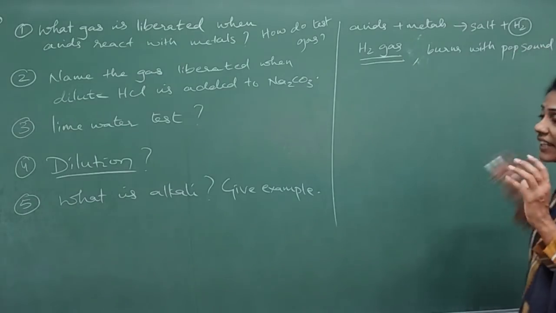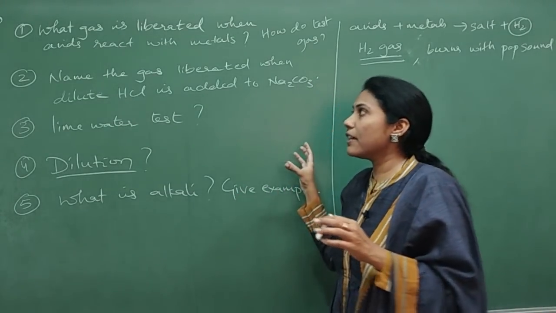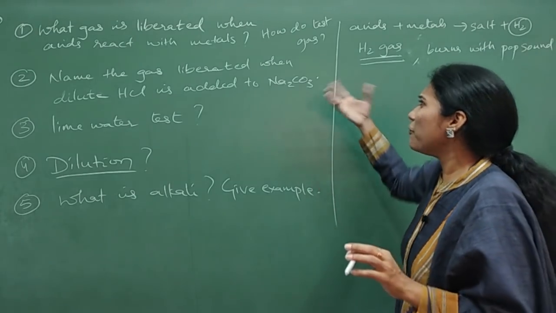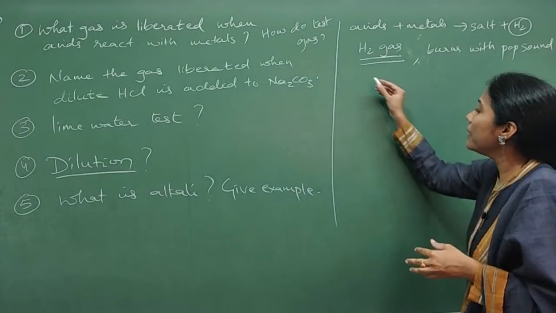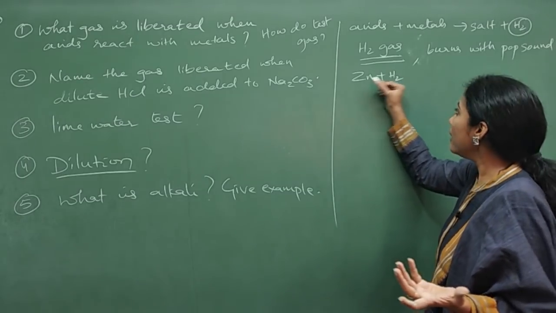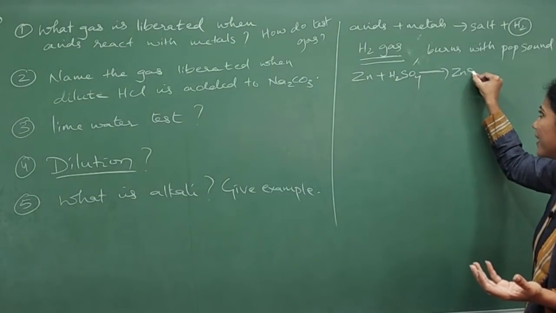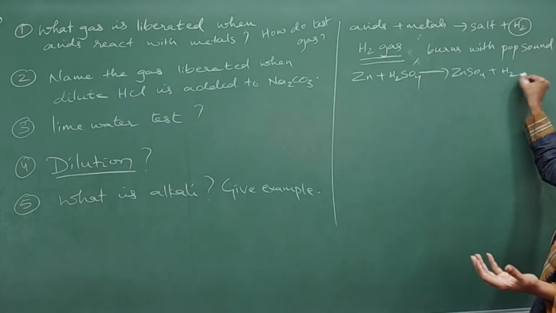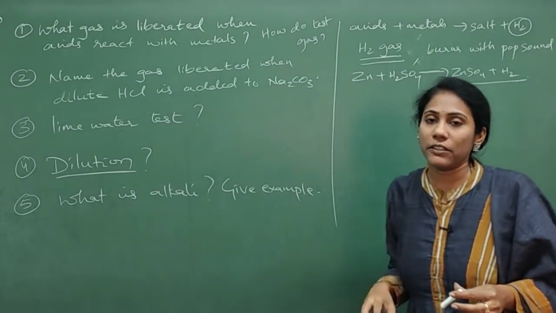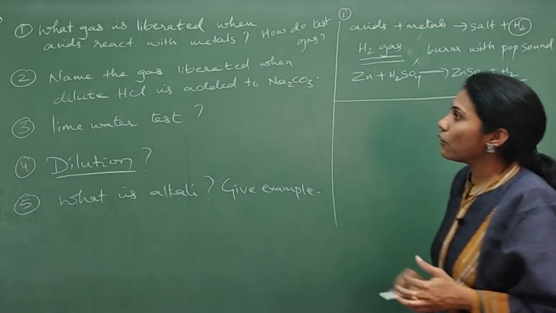The way you test the gases is also important in this chapter. So this is the first aspect of the chapter which you have to remember. And if one example is asked, what is the example you will write? You can write this: zinc, which is a metal, when you add it to an acid like H2SO4, you will get salt, that is ZnSO4, plus H2 gas. So this is one example that you can remember for this particular aspect. Okay, fine. And this is all about question number 1.